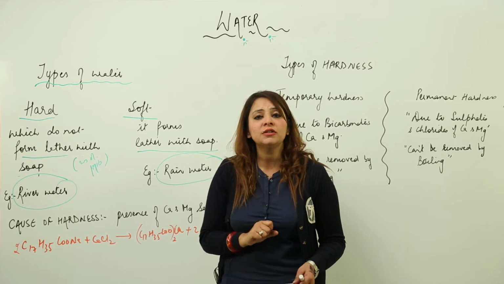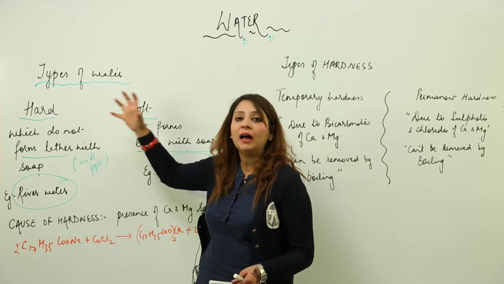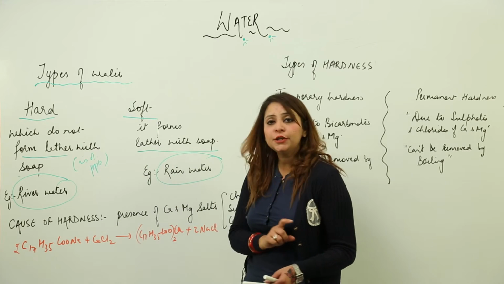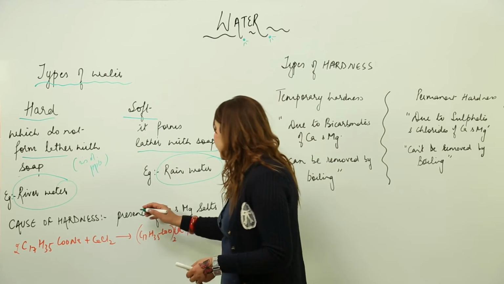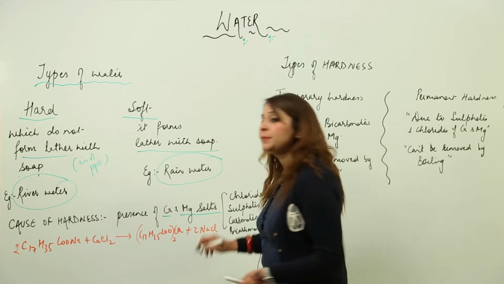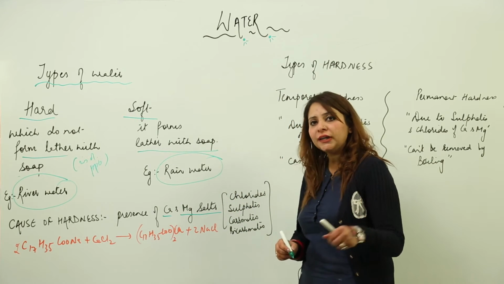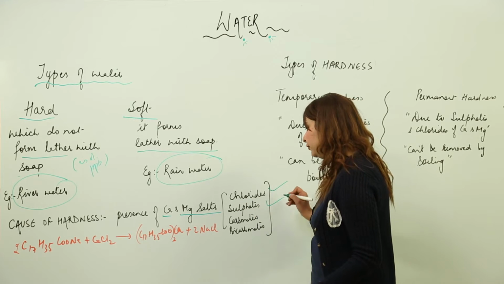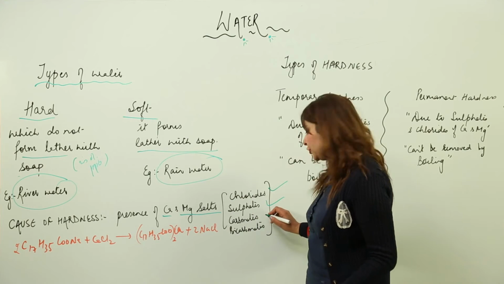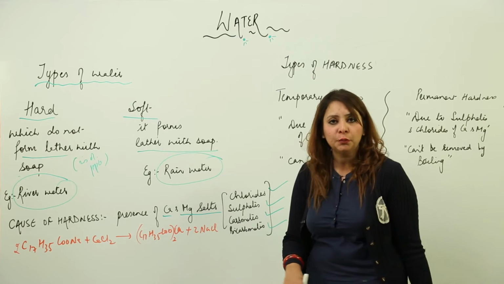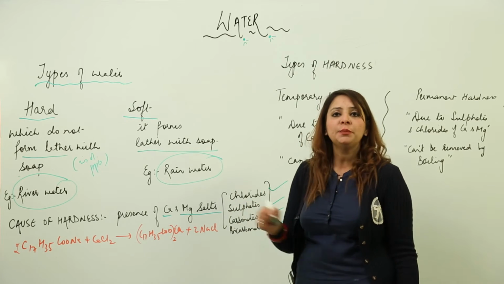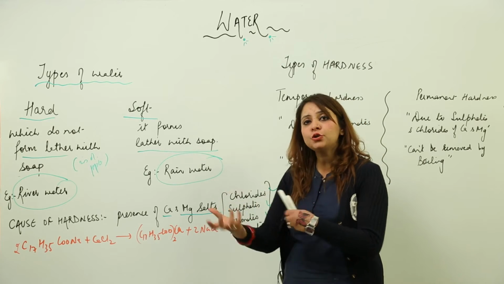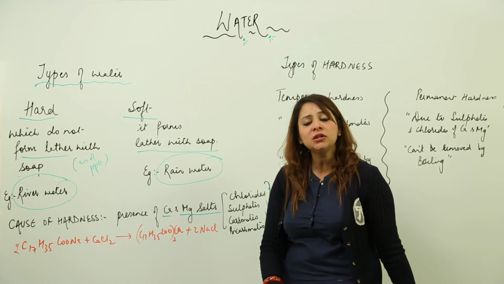Now we are going to study what makes the water hard, that is, why it doesn't form lather with the soap. It is because hard water contains calcium and magnesium salts. And you know what kind of salts? Calcium and magnesium chlorides, calcium and magnesium sulfates, and calcium and magnesium bicarbonates and carbonates. So these kinds of salts are present in hard water. And you know what problem we face due to the presence of these salts?